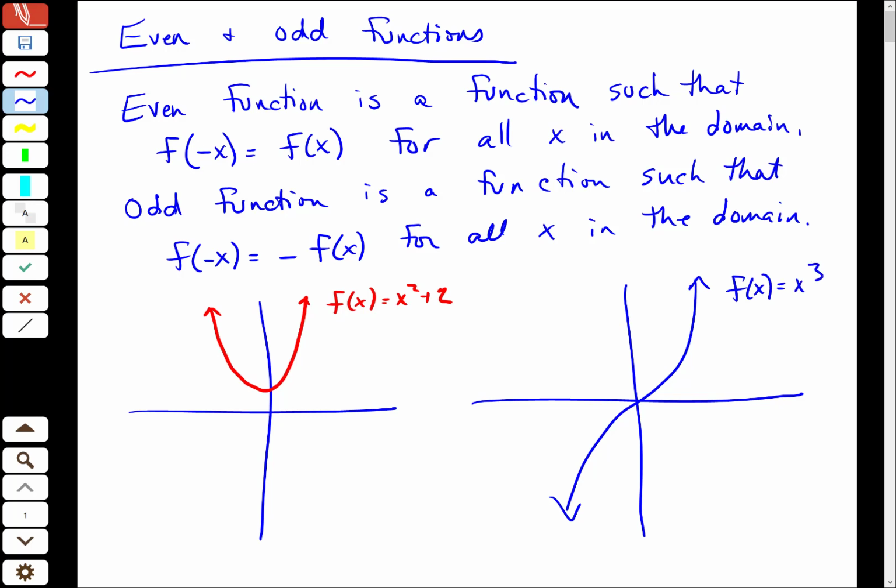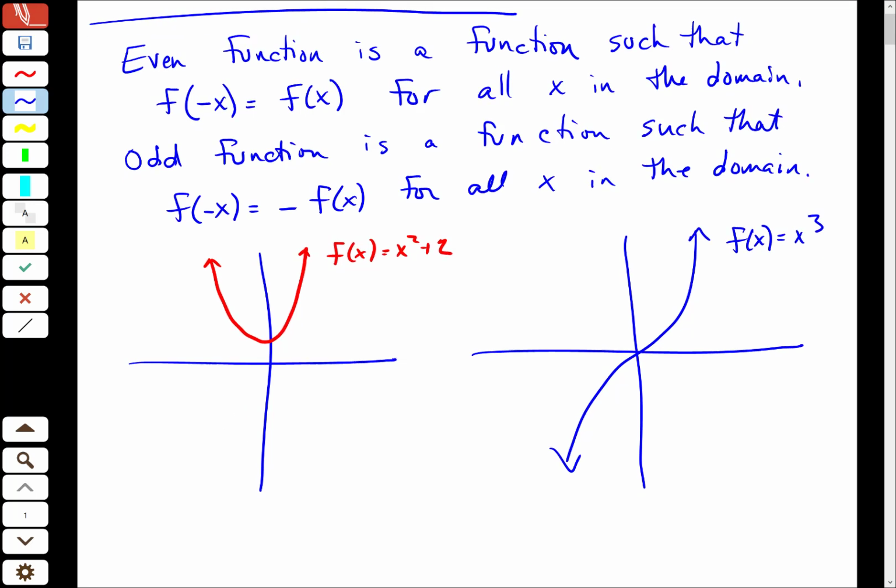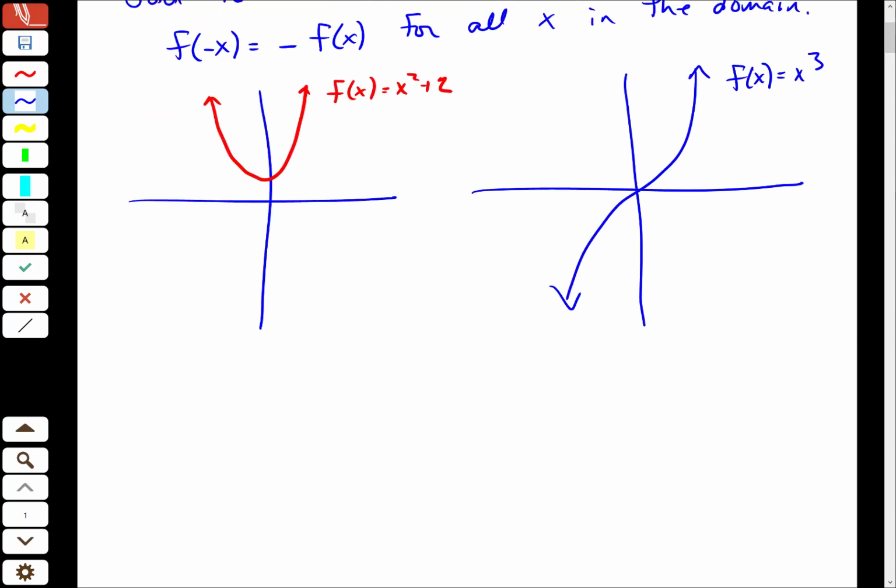And these power functions, x squared and x cubed, are the original meaning behind even and odd: power functions that have even degree are even functions, and power functions that have odd degree are odd functions and have odd symmetry.